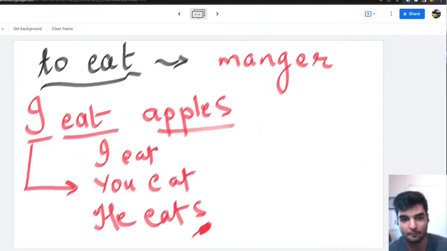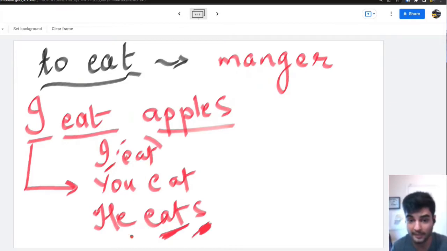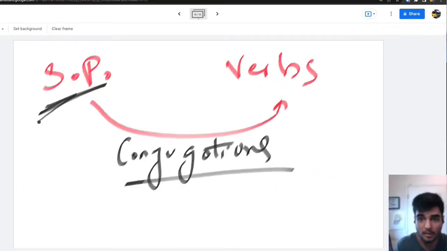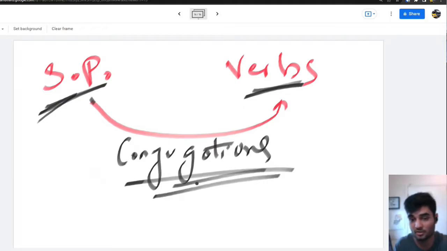So what happens is, according to the subject, the conjugation of the verb changes. Now in English, there is not a lot of difference in the verb. See, to eat: I eat, you eat, he eats, we eat, you eat, they eat. Subject pronouns and verbs link to each other in terms of conjugation.